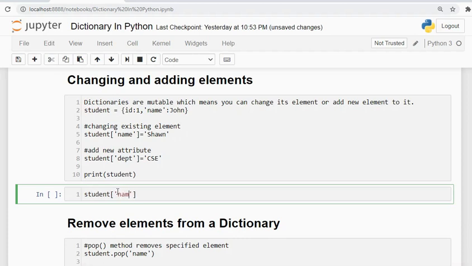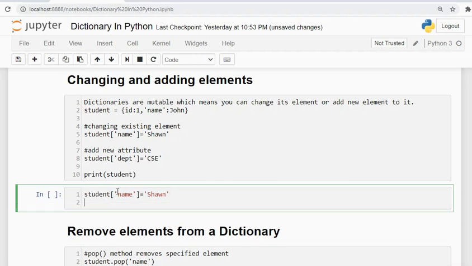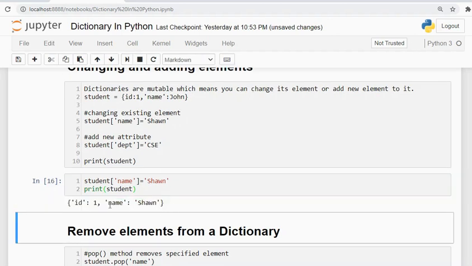It will go and assign that key the value I am writing here. Now let's check the student dictionary. The name has been changed to Sean.